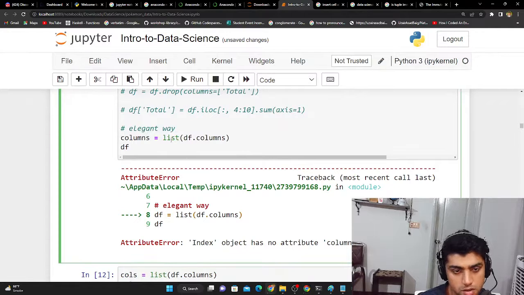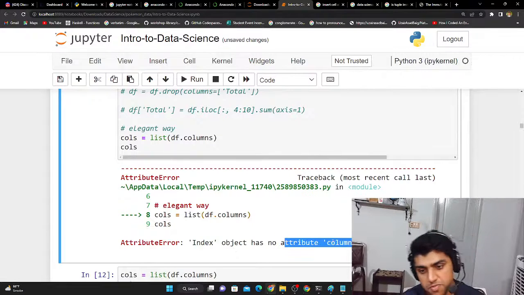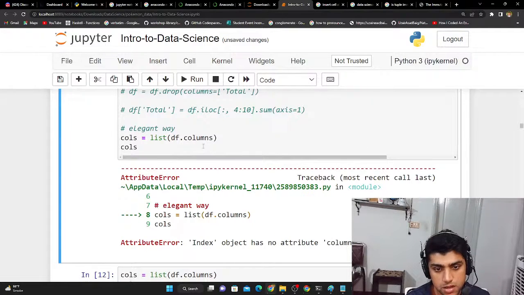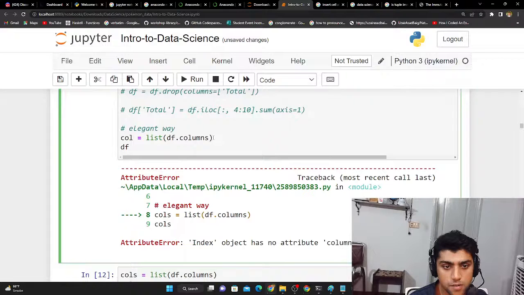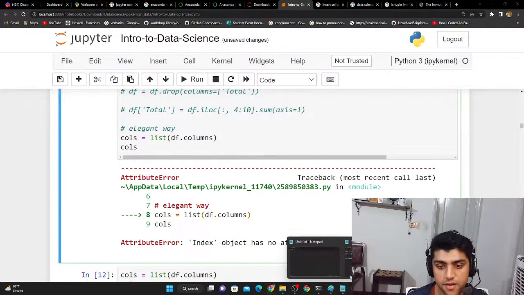Okay, I'll just say cols. Index object has no attribute columns. I guess dataframe.columns. Was it this way or was it like this? Now I'm going to have to see why this error occurred. Wait a minute, I don't have to do that. I just have to verify if that's correct.